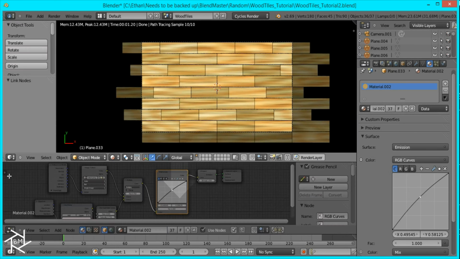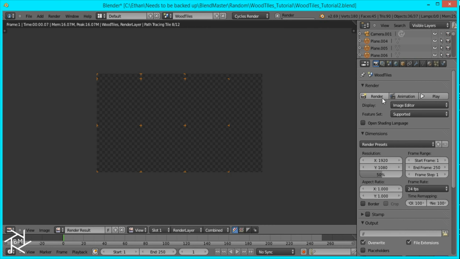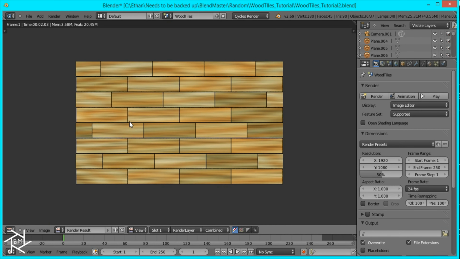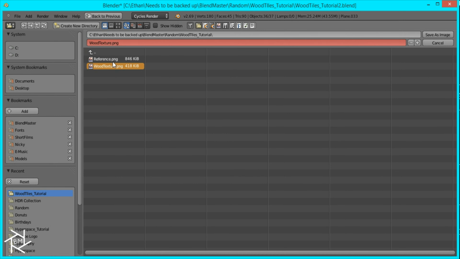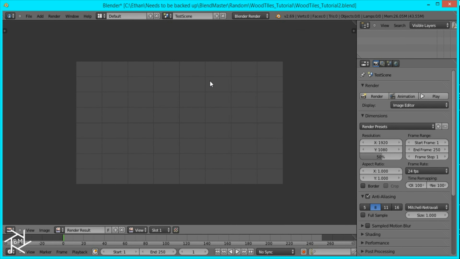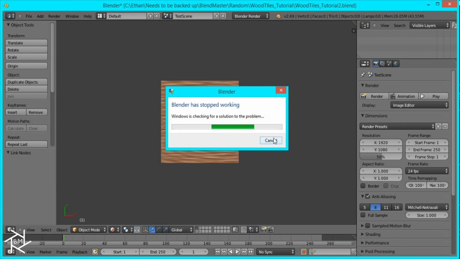I'll just close our node editor and render out this image really quickly. And there we have it, our tileable wood texture. So I'm just going to save this again, name it wood tiles. And now we'll head over to our test scene so we can test it out.